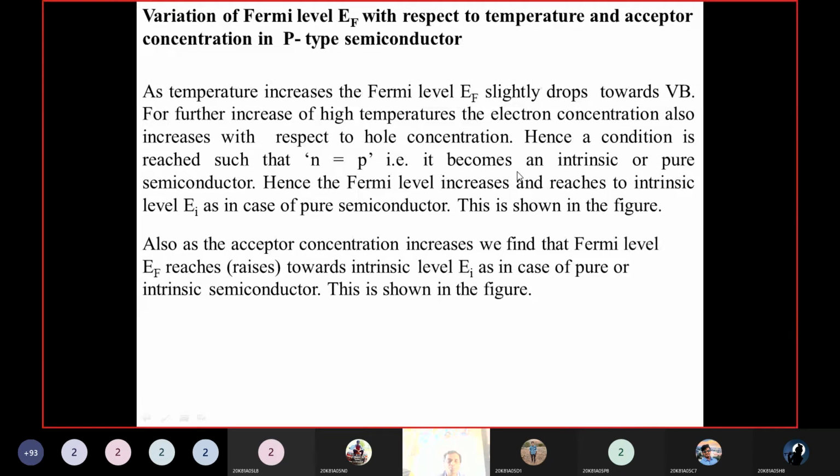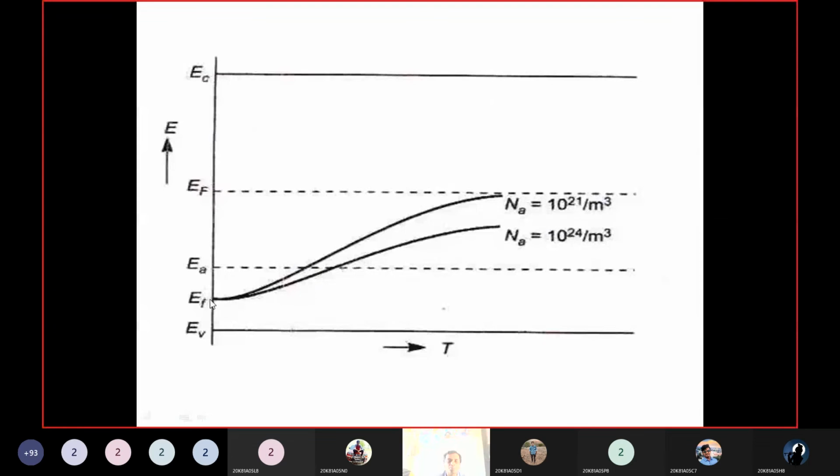See here. Initially at lower temperature, that means if you take 0 Kelvin, the Fermi level is exactly in the middle between the acceptor energy level and the valence band energy level, at 0 Kelvin. If you increase the temperature slightly, what happens? The Fermi level shifts, that means it decreases slightly, toward the valence band.